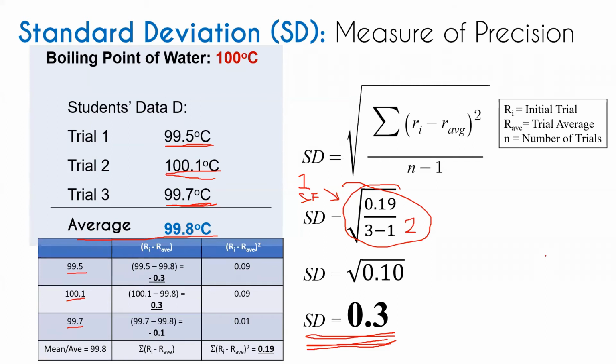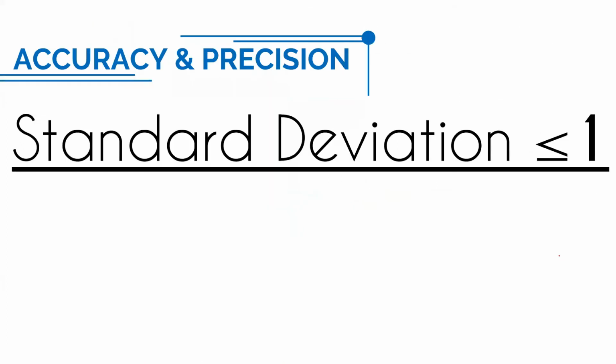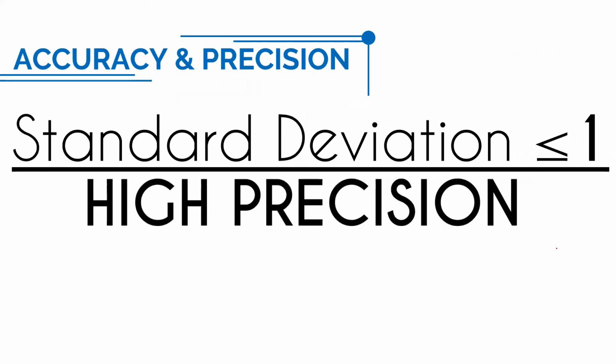To identify the level of its precision, always remember that if the standard deviation is less than or equal to 1, then it is high precision.